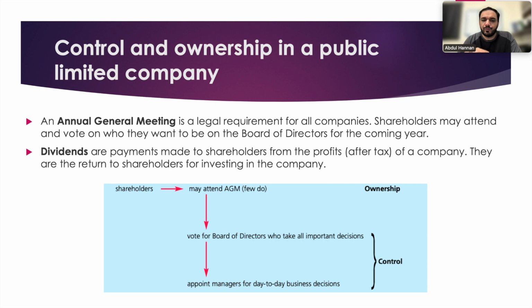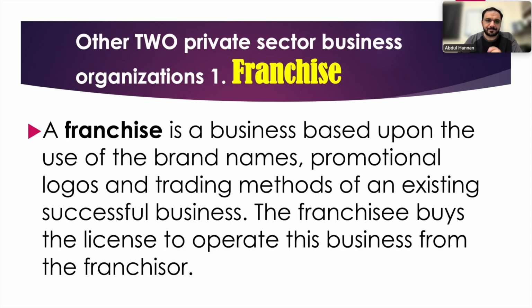They vote for the board of directors, who take all important decisions. They choose in an election the board of directors who will take all the important decisions, and then appoint managers for day-to-day business decisions. This is the control. These two things come under control, board of directors and managers, who will control all of the business activities. One board of directors, and under them there are managers. So this is the control and ownership in a public limited company.